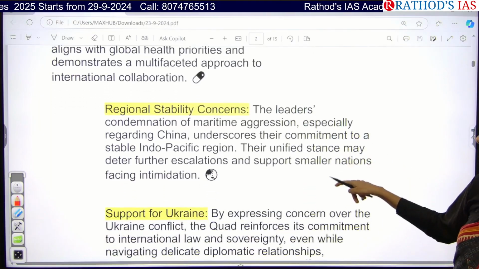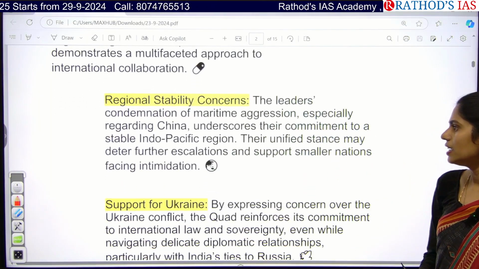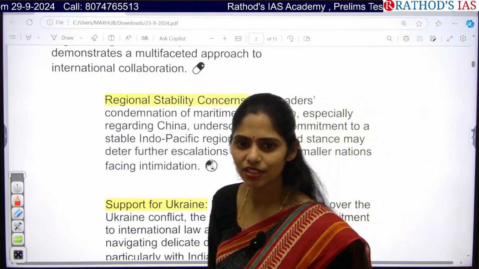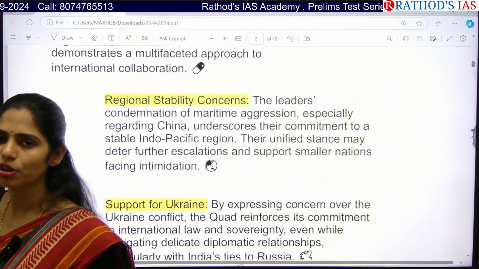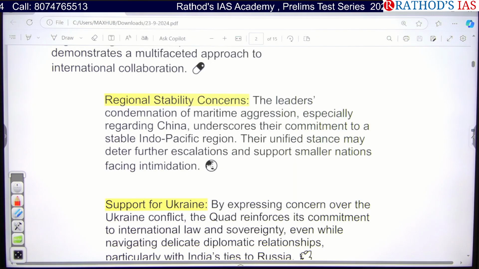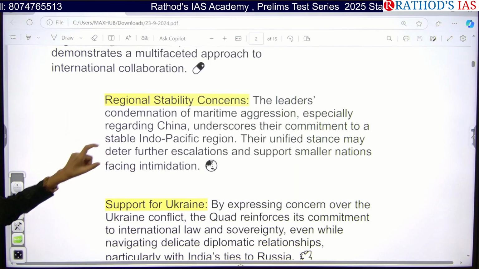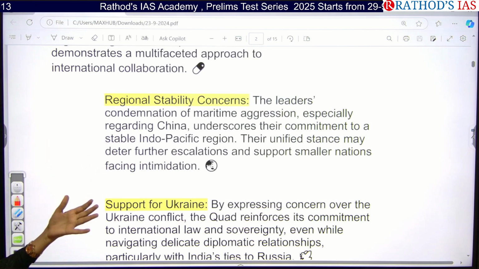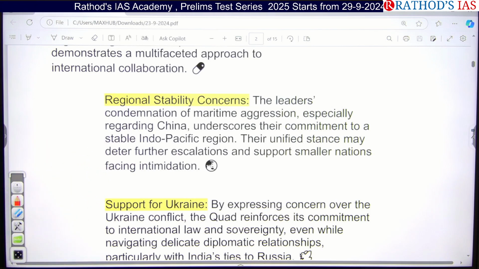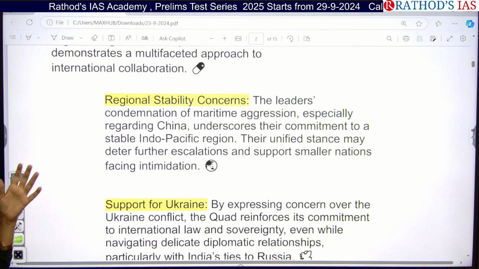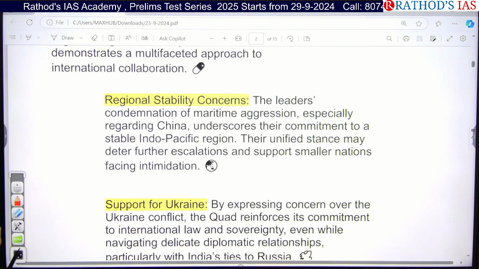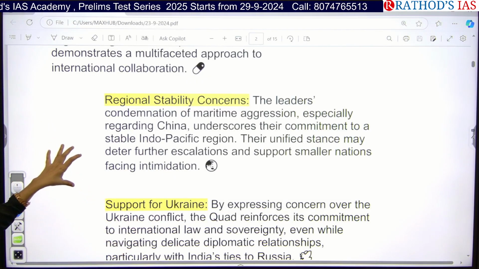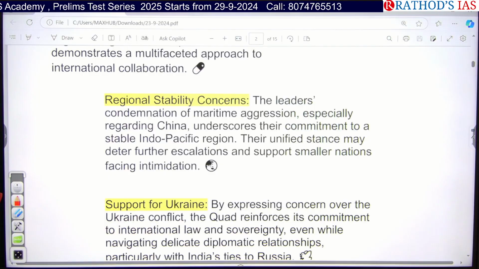And the next one is regional stability concerns. Yes, you know about China, wherever it goes, it will cause some disturbances, either on land or on water. So for a stable Indo-Pacific region and to reduce further escalation in the South China Sea or East China Sea, yes, these big countries need to provide support to the small nations present in this region. For this, they are focusing especially on regional stability.